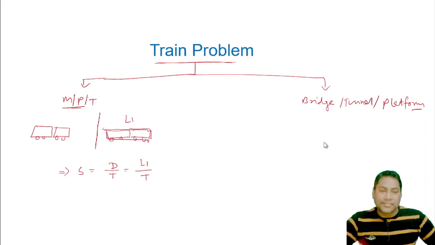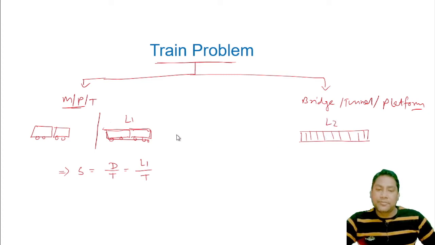Now friend, we will understand when the train travels across a bridge, tunnel or a platform, because a tunnel, bridge or platform also has some distance. Thus the length of it is L2, because we have taken the length of the train as L1.